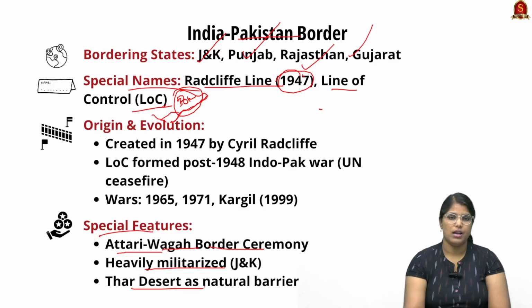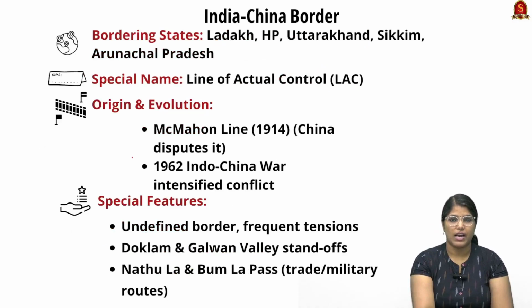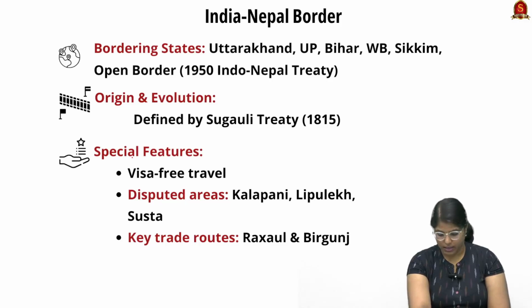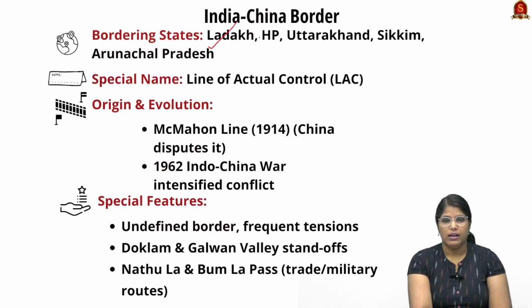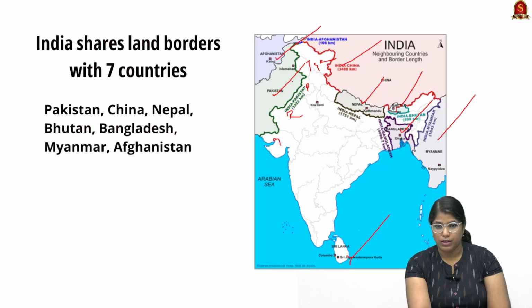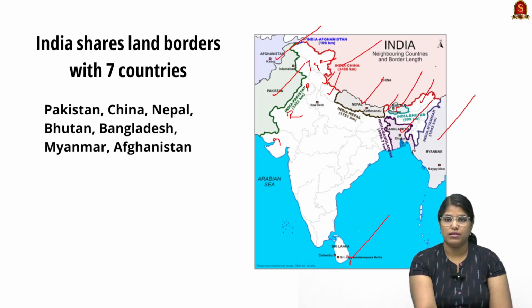So remember this. Now moving on, we shall see about the India-China border. Here in this map you can see the Ladakh, Himachal Pradesh, Uttarakhand, Sikkim and Arunachal Pradesh. So here you can see it. This is Uttarakhand, Himachal Pradesh, then Sikkim, and then Arunachal Pradesh. So these are the states with which China shares a border.